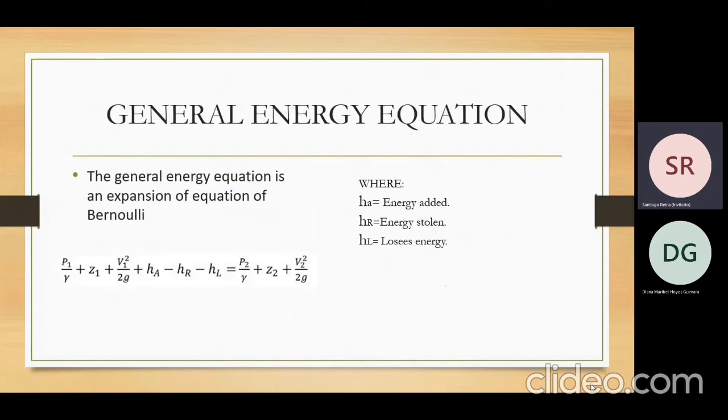HA is energy added by mechanical devices such as a pump. HR is energy removed by devices such as engines, turbines, and hydraulic cylinders. HL is energy lost in the hydraulic system due to friction and accessories.